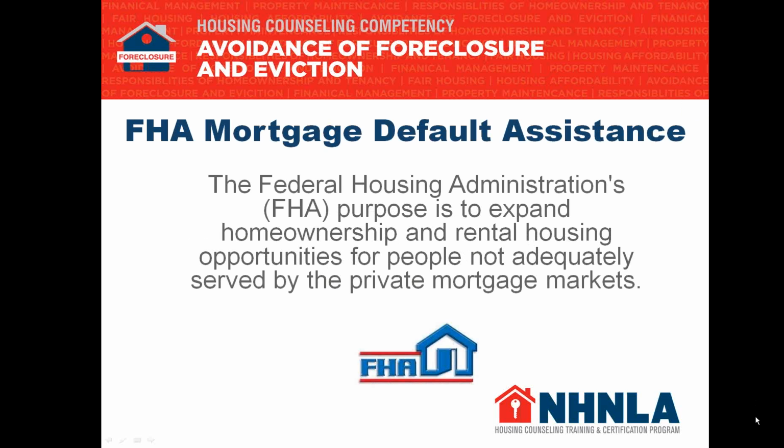The FHA, which is the Federal Housing Administration, has a purpose to expand homeownership and rental housing opportunities for people not adequately served by the private mortgage market. There are informal and formal forbearance plans that FHA utilizes. The informal forbearance plans are oral agreements, so basically an over-the-phone agreement that for 3 months or less they will either waive the payments or reduce them. The formal forbearance plans are in writing and last from 3 to 6 months.